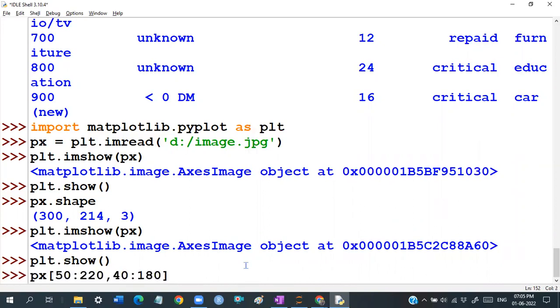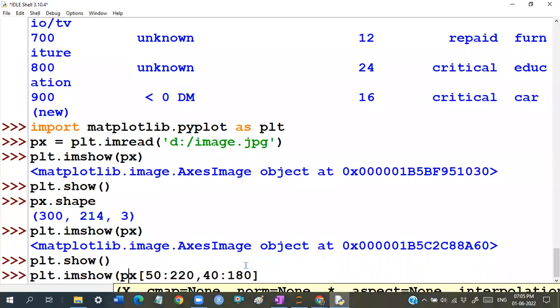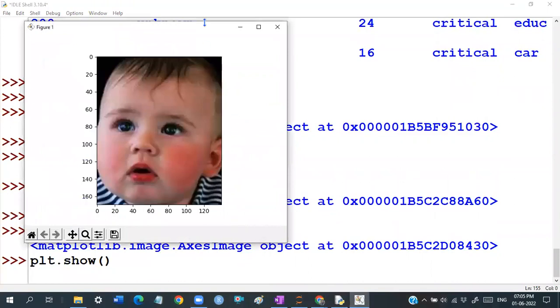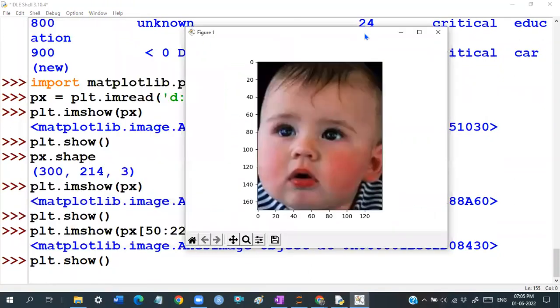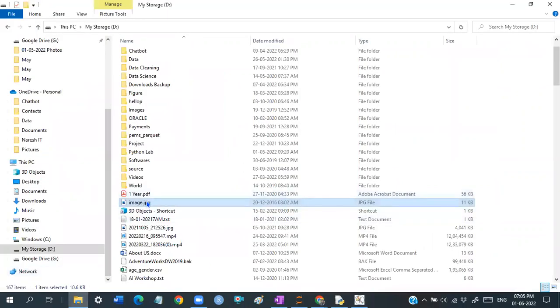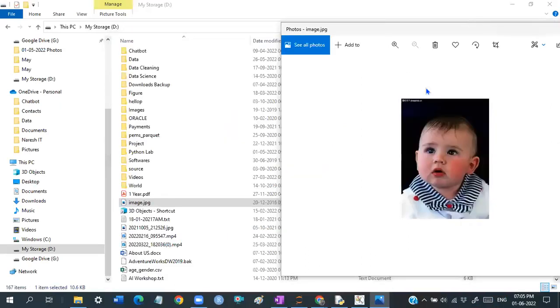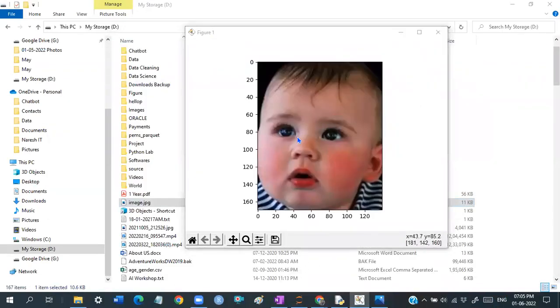Now I'm going to show you that particular plt.imshow. So what I did, you can observe carefully, guys. I am just slicing that particular image. Say plt.show. It is going to show only that particular face that I captured. I captured only the face, guys. Original image, you know that. This is your original image, guys. So from this original image, I have captured this one.